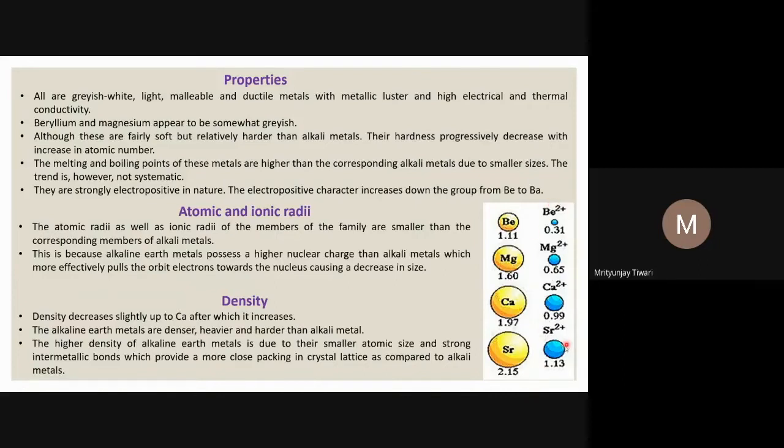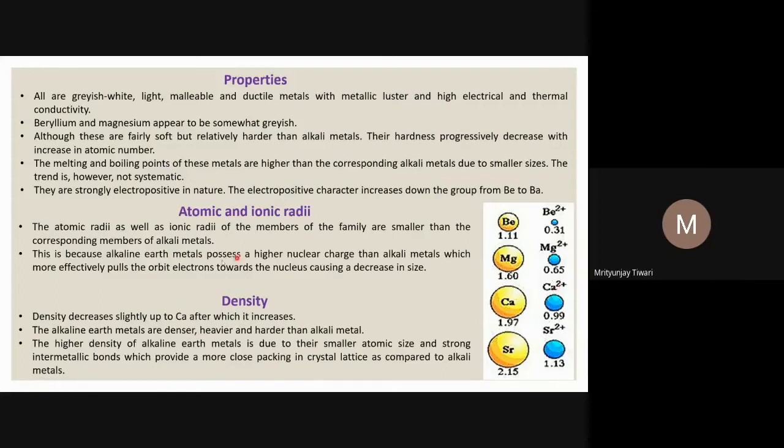Similarly you can see it for the divalent cations as well. Their atomic radii increase as we go down the group, and the atomic and ionic radii both increase down the group because the number of shells increases, as we know.